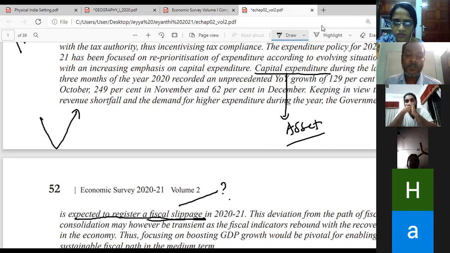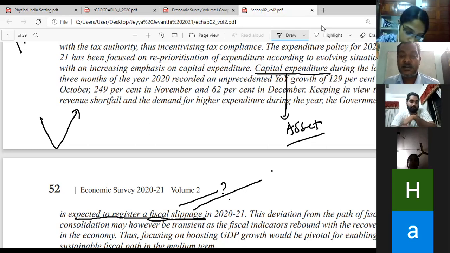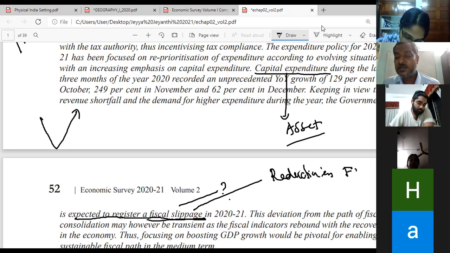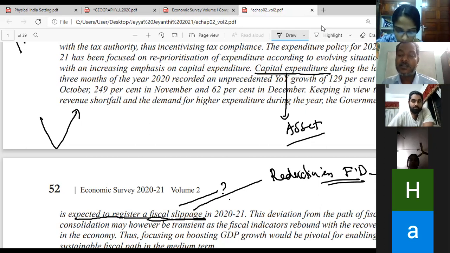No, sir. Fiscal slippage means the government has targeted a reduction in the fiscal deficit. If they are not able to achieve it, that is known by the name fiscal slippage.